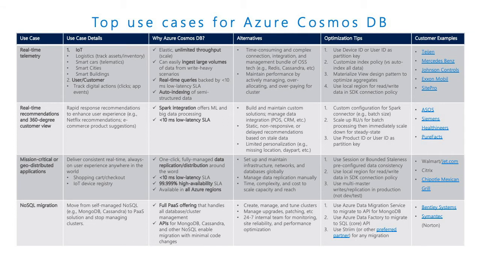So why do they use it? I can say predictive analytics, predictive maintenance, finding the remaining useful life of any kind of devices, and quick analysis on top of any kind of data. The next one is real-time recommendation engines in the retail industry. The top-notch customers are ASOS and Siemens. The use case is that Cosmos DB can be used with lower latency for a high level of recommendation suggestions to the customers, either online recommendations or offline recommendations to the users.